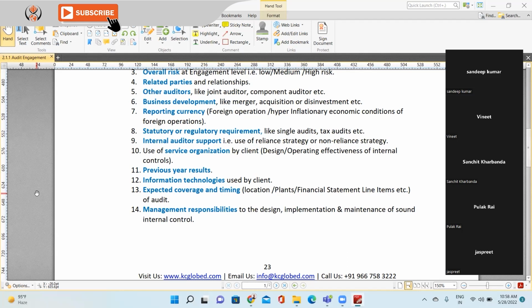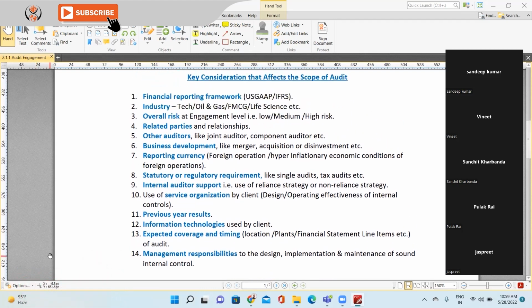Next is expected coverage and time. What all locations you need to cover, what all plants you need to cover, what all financial statement line items need to be covered. That will help in identifying the scope of the audit. And lastly, management responsibility for design, implementation, and maintenance of sound internal control. So these are the factors you need to keep in mind when you are identifying the scope of your work, right?